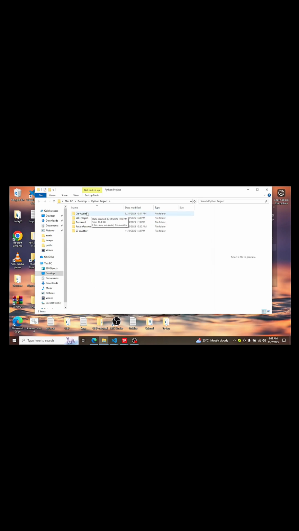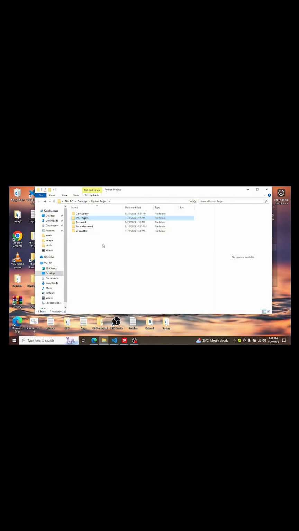Inside this folder I can double click and open it, and I have different files. This is a file, it's also a file. This file contains Python code for auditing. Also we have another folder here, and inside this folder we have different files.